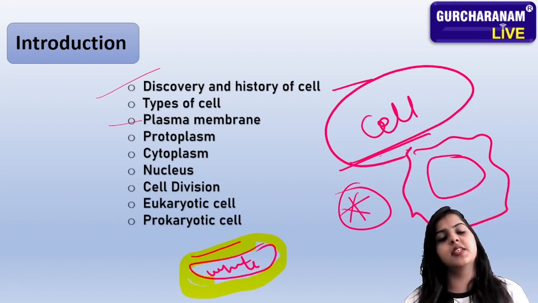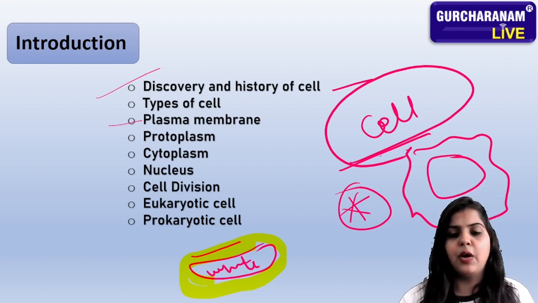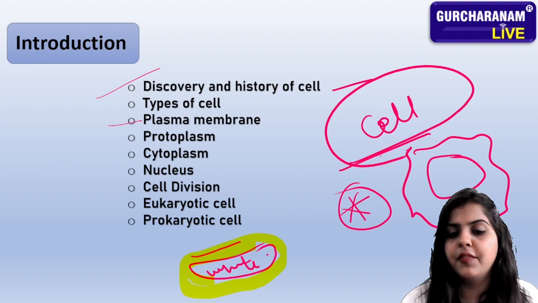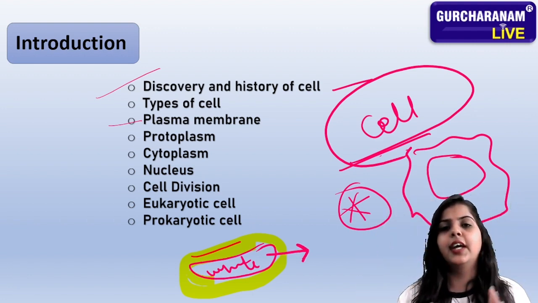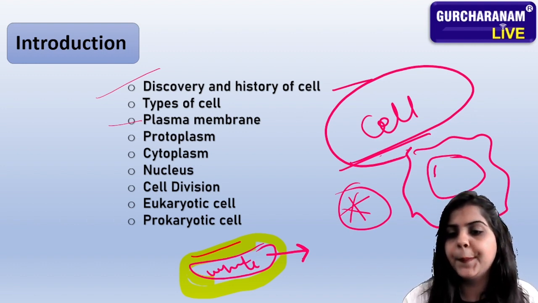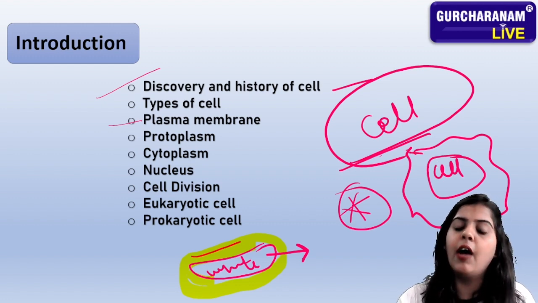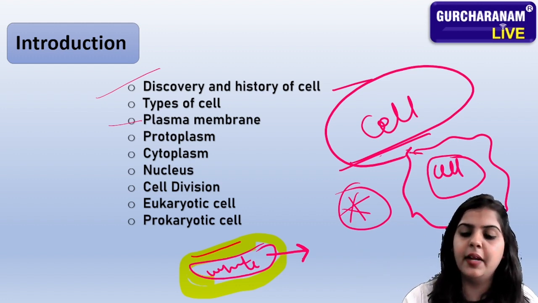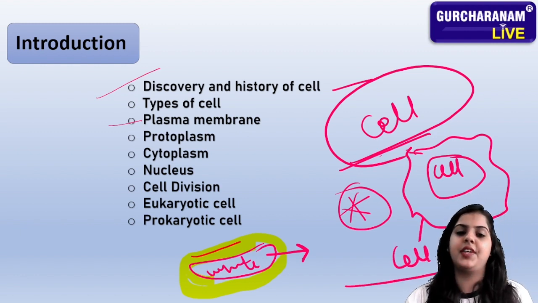What is this? This is the part which protects the white boundary, so that we can save the white part inside the yellow one. Okay, so it is like this. This is the cell, and the cell membrane is just protecting the cell from the outer surface. The cell membrane is covering the cell from the outer surface. Got it?